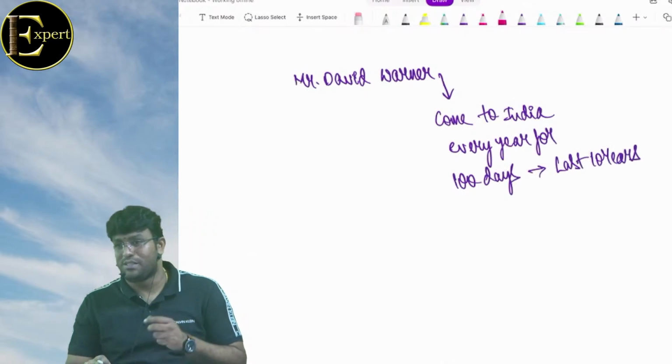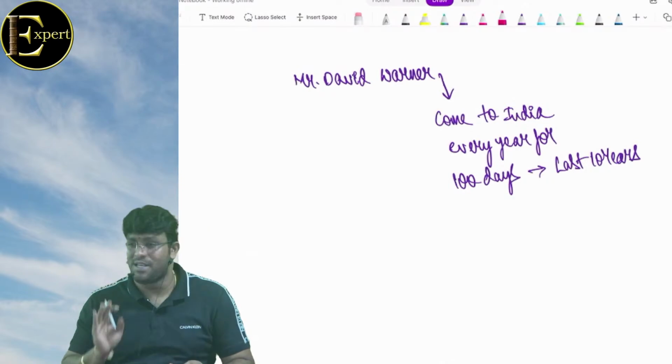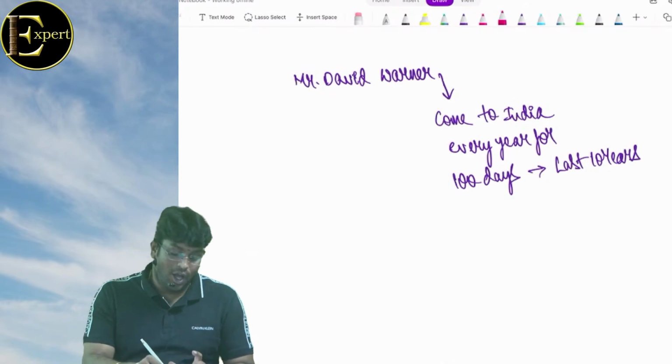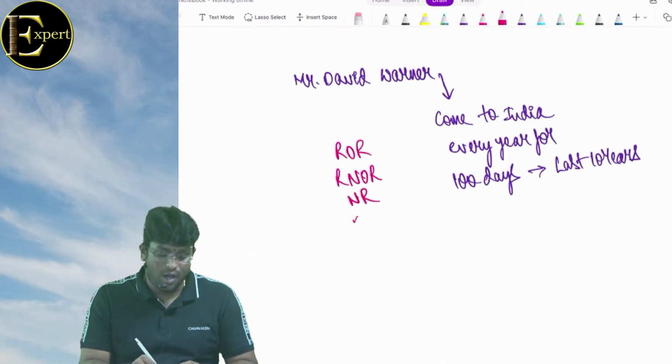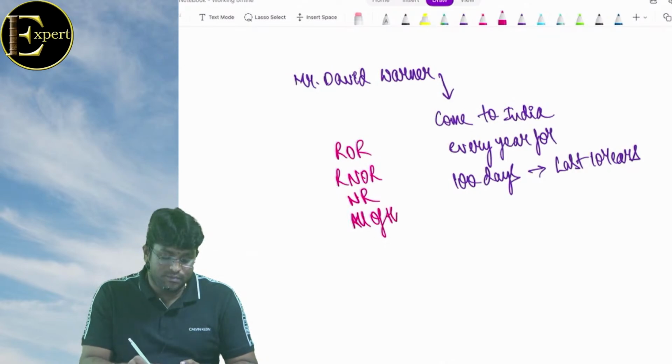Last 10 years he is doing the same thing. हर साल 100 दिन आगे जा रहे भाई. ठीक है क्या? Option A ROR, option B RNOR, option C NR, option D all of the above.